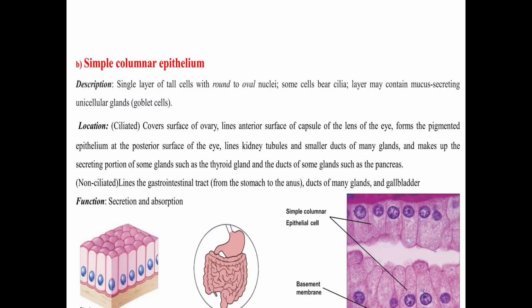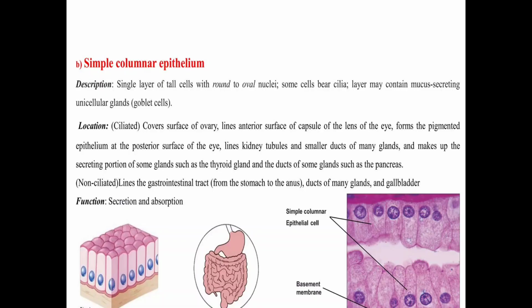So location: it is ciliated if it covers the surface of the ovary, lines the anterior surface of the capsule of the lens of the eye, forms the pigmented epithelium at the posterior surface of the eye, lines kidney tubules and smaller ducts of many glands, and makes up the secretion portion of some glands such as the thyroid gland and ducts of some glands such as the pancreas. So this is the location of the simple columnar epithelium tissue, we can say. There is also the non-ciliated type. It lines the gastrointestinal tract from the stomach to the anus, the ducts of many glands, and the gallbladder has this type of cells.